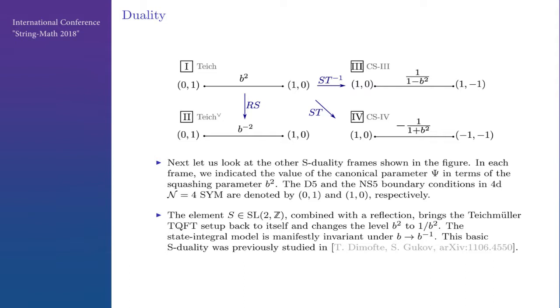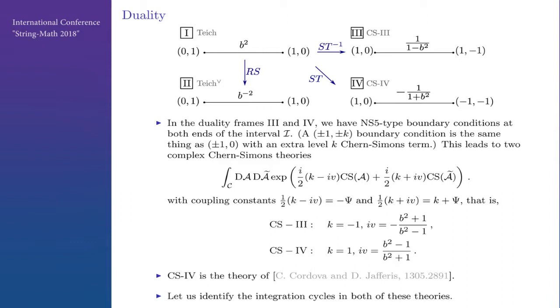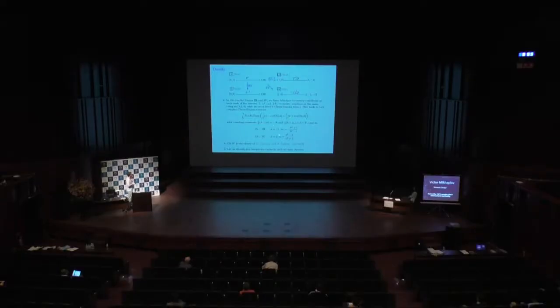This was actually discussed by Dimofte and Gukov, although they didn't quite explain that the theory that they have is Teichmüller TQFT. Now, in duality frames 3 and 4, we have complex Chern-Simons theories because we have NS5 boundary conditions on both ends. And (1,0) is NS5, and (1,K) is NS5 with an extra level K Chern-Simons term. So both of these lead to complex Chern-Simons theory, where the coupling of this CS of A is just minus psi, because it comes from the bulk Chern-Simons term, and the coupling on the right is psi, but shifted by K on the brane. So from this we get K and V for these two Chern-Simons theories, and here we get the answer that Gukov and Dimofte had.